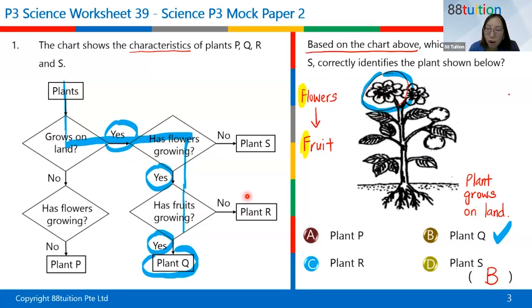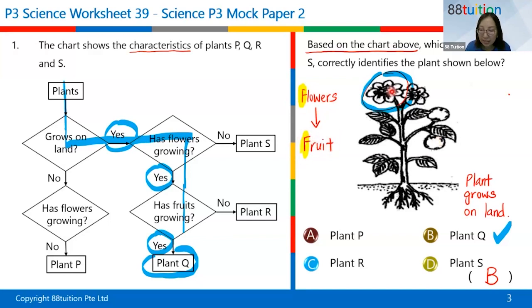So you have to know that once you see flower, even if I don't have fruits, flower and fruits, they come together, right? Flowers will grow into a fruit. Sometimes the picture will show you only fruit. Sometimes the picture will only show you flowers. So it doesn't matter. They can show you only flower or only a fruit. It doesn't matter. F and F is together. So once you see flower, it means flowering plant. Once you see fruit, sometimes they never give you flower, they just give you a fruit. It also means flowering plant.